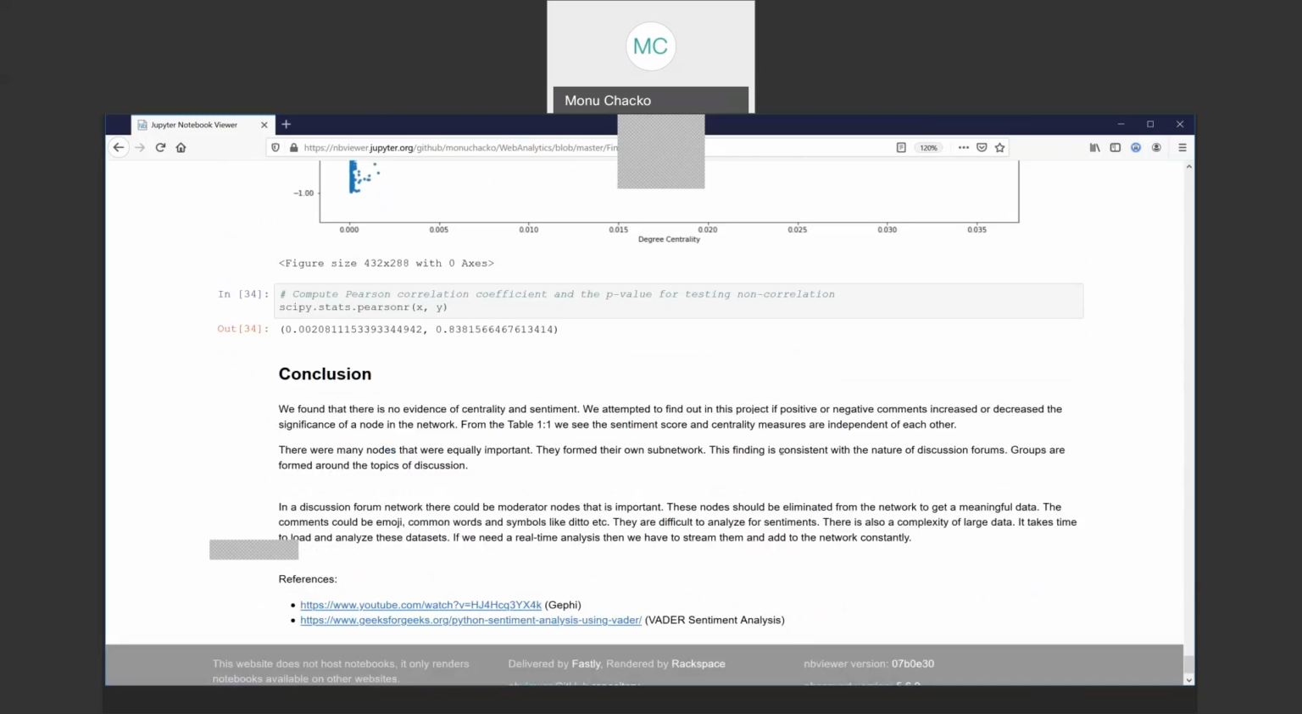Okay, so the conclusion here is we did not find any evidence of correlation between the sentiment of the comment and the betweenness. Everybody formed a separate subnetwork, and they were independent. There were some difficulties that we faced, like the large amount of data, and extracting sentiments from words, with a few words that were not very clear, like emojis and symbols.